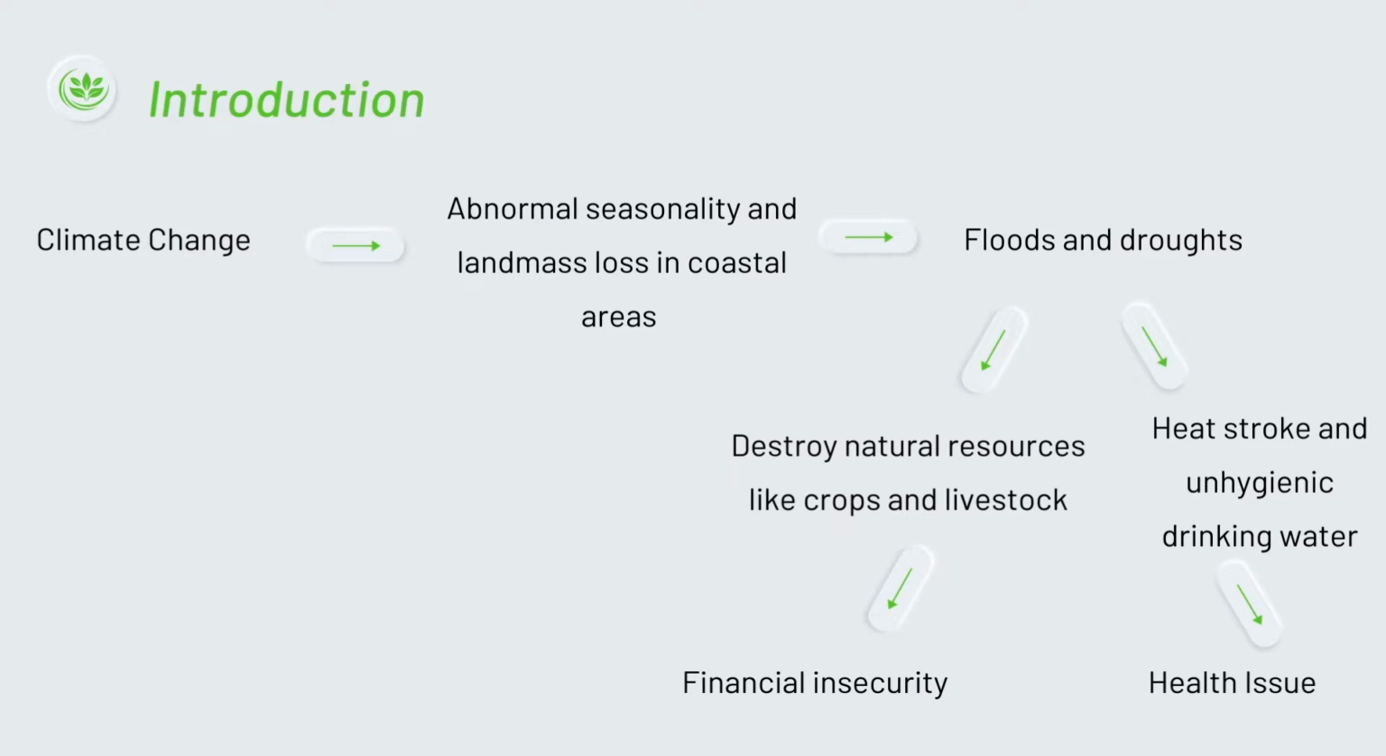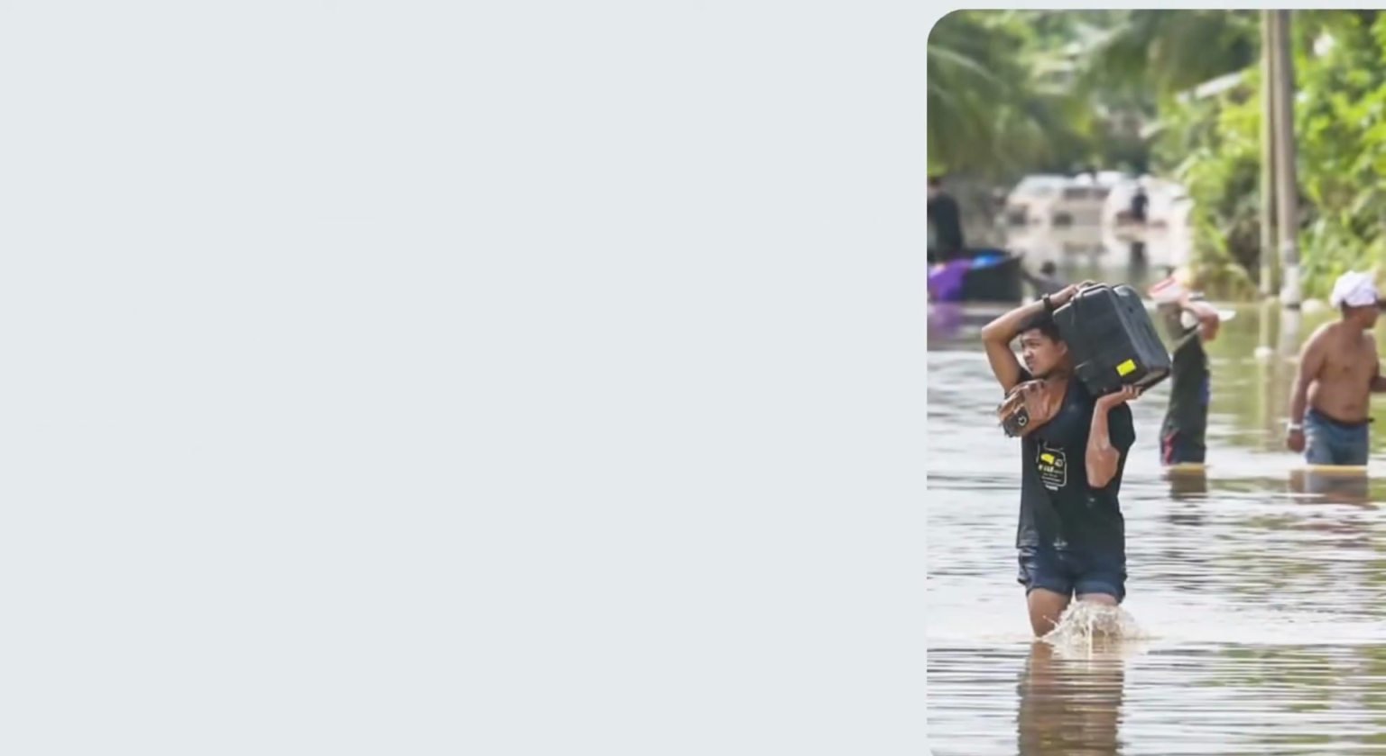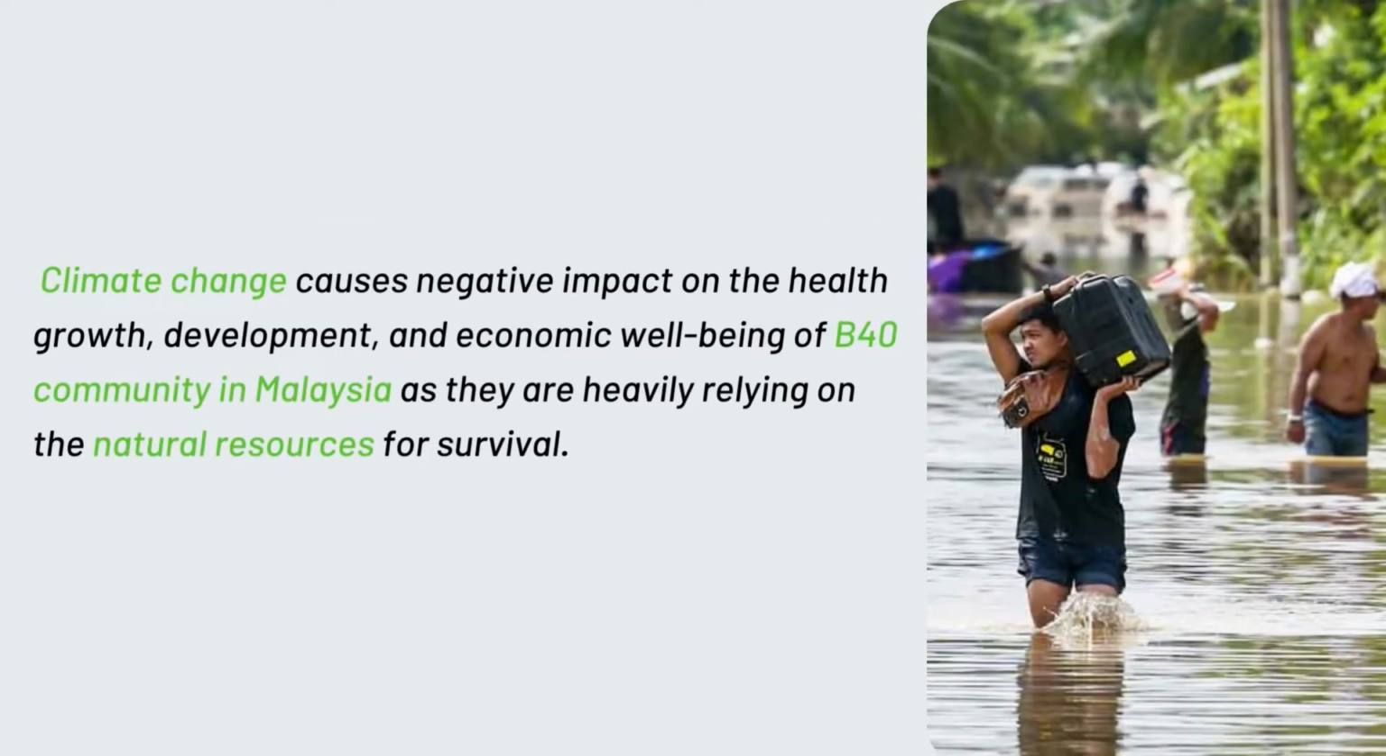For example, floods and droughts that are caused by climate change and environmental degradation can destroy natural resources like crops and livestock, which can cause financial insecurity. Furthermore, low-income families have more trouble dealing with the negative health consequences of flood and rising sea level, such as heat stroke and unhygienic drinking water. As the environmental impacts of climate change are obvious, the aforementioned issues are projected to have negative impact on the health growth, development, and economic well-being of B40 community in Malaysia, as they are heavily relying on the natural resources for survival.